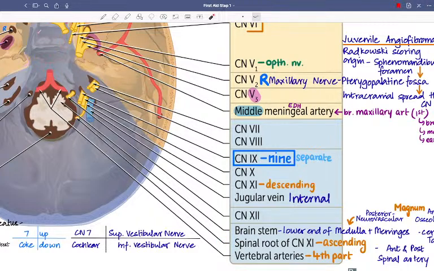This is weird. Spinal root of the cranial nerve 12, and they have marked the same structure as the descending branch of that. Okay, anyways, whatever. It's all there only. They have just accumulated it.